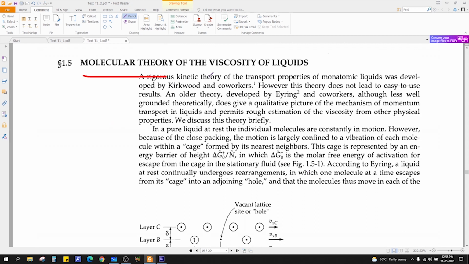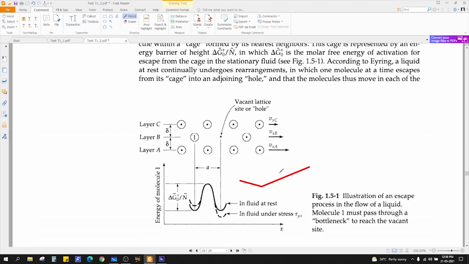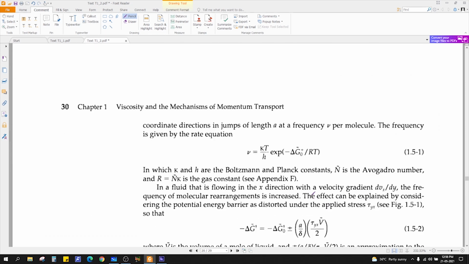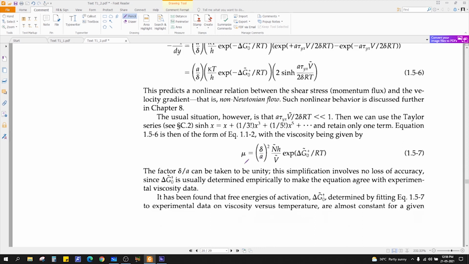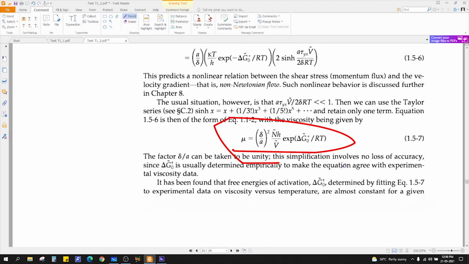Now again, you can derive the molecular viscosity of liquids, assuming some analogy with the kinetic theory of gases. You can derive it. See, ultimately you'll get viscosity in terms of these parameters.